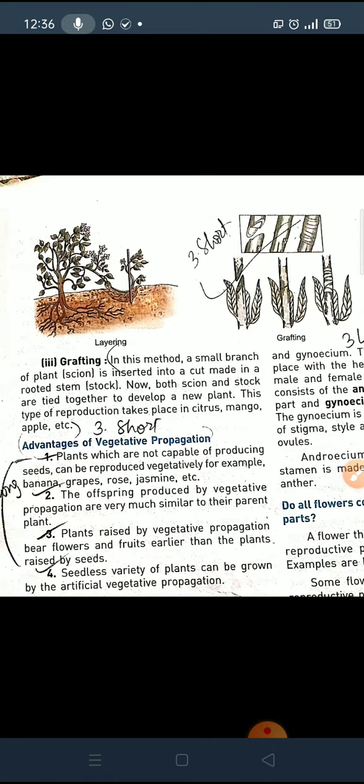Secondly, by using vegetative propagation, we can produce plants very similar to their parent plants, and plants raised by vegetative propagation bear more flowers, more fruits, and give flowers and fruits earlier than their parents. It means their quality will be improved. So that is why vegetative propagation is very essential and very important.